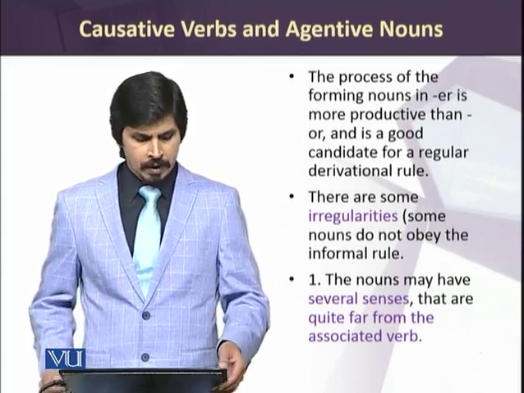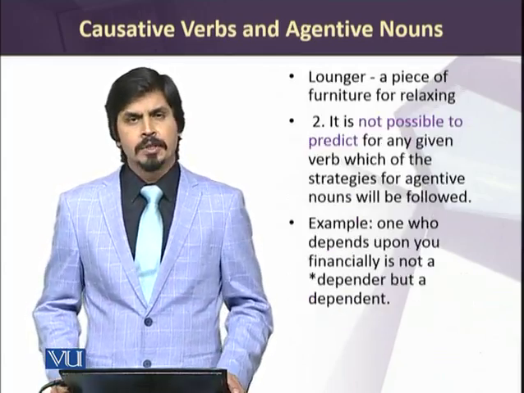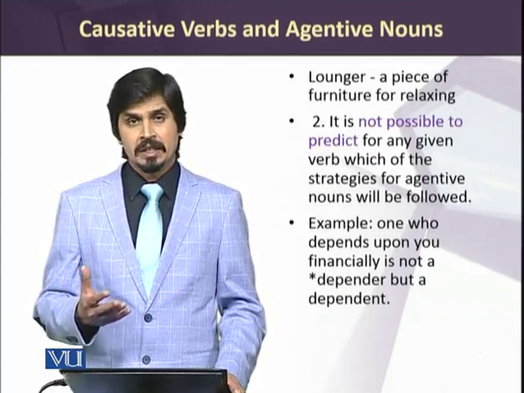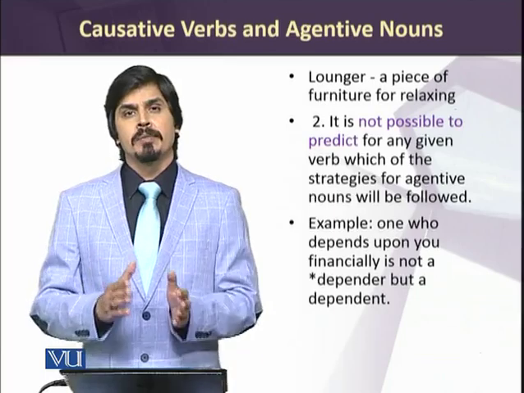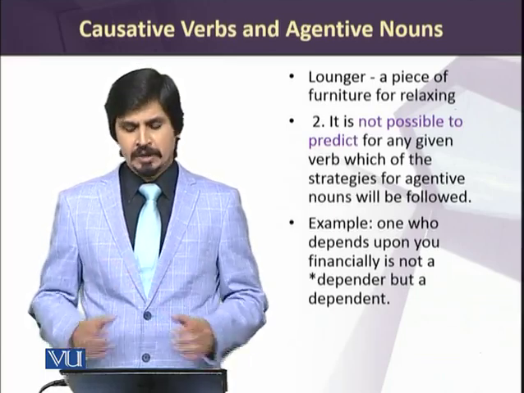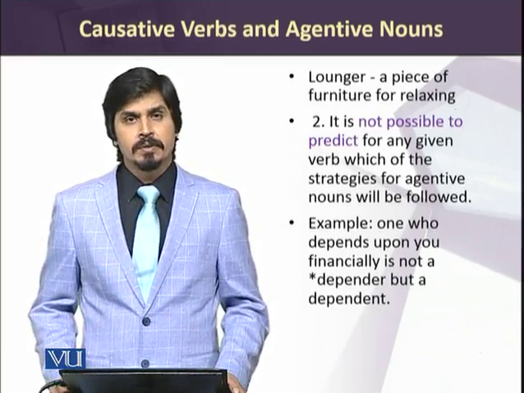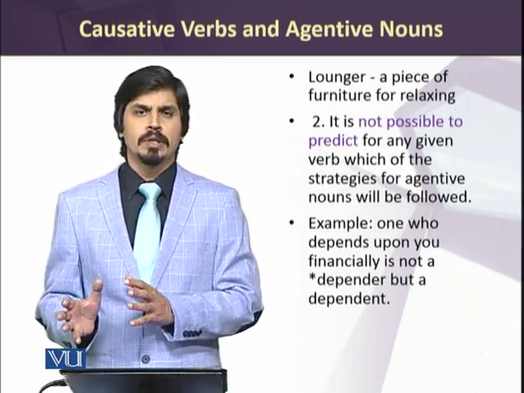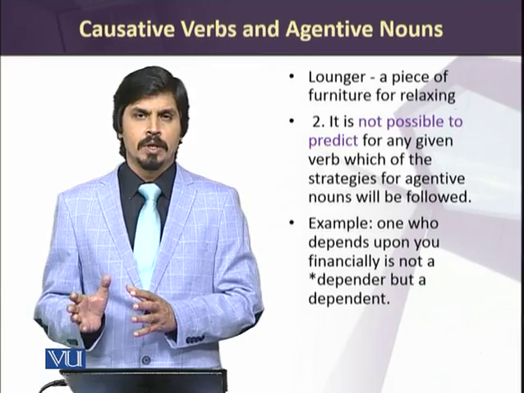For example, we can have words like lounger, which emerges from lounge, but it doesn't mean the same as the base verb. It means a piece of furniture for relaxing. So it is different from the base word.